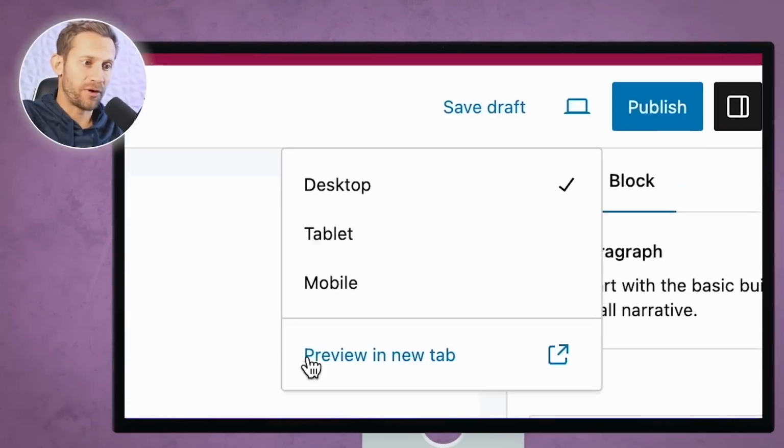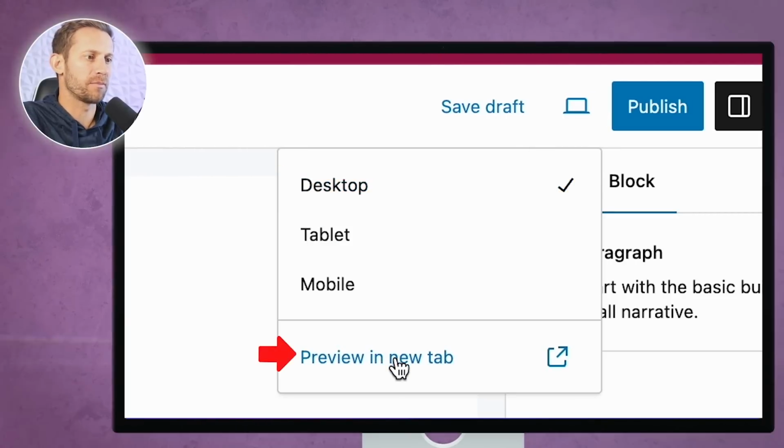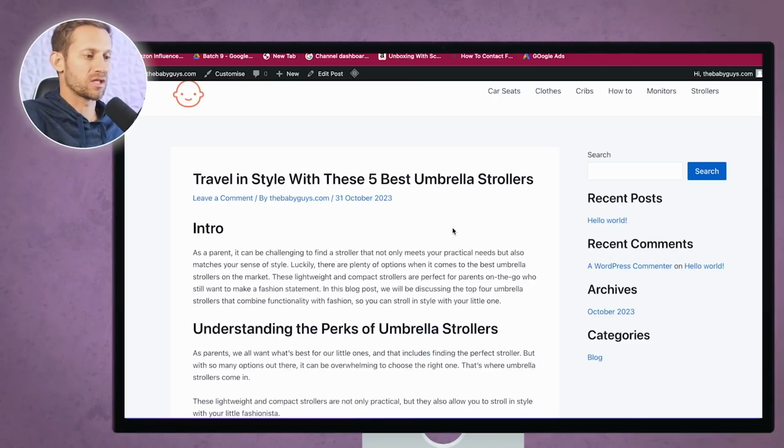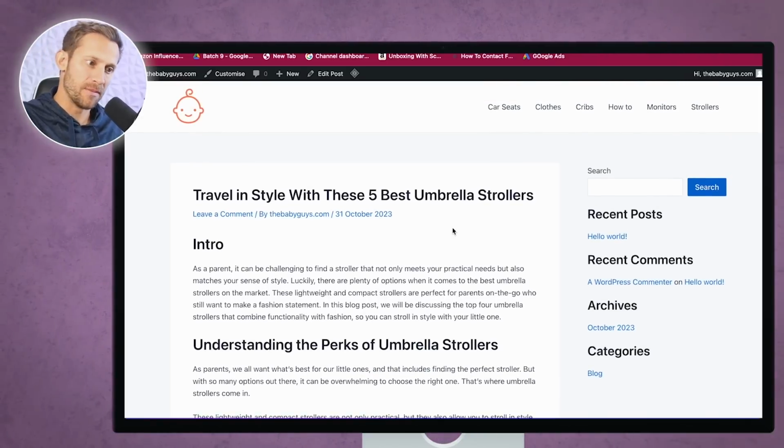Now you can see when I click preview right here, I can go up to here, click on this little desktop icon, click desktop, and then click preview in a new tab. It's going to show what it looks like. And so this is a pretty good looking blog post. Obviously there's a few things missing, the main one being images to make it look good and add a little bit of spacing for people that are reading it.